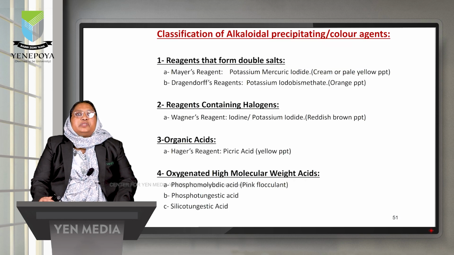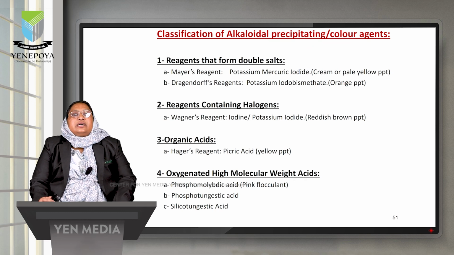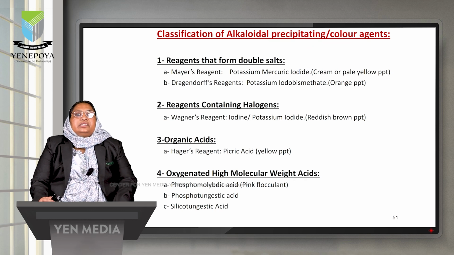There are different types of these alkaloidal reagents. Some are double salt in nature, some contain halogens, some contain organic acids and some have high molecular weight acids. The reagents formed from double salts, for example, are Mayer's reagent and Dragendorff's reagent. Mayer's reagent is potassium mercuric iodide, which when reacted with an alkaloid gives a cream or pale yellow colored precipitate. Dragendorff's reagent, the component is potassium iodobismuthate, which will give an orange colored precipitate.